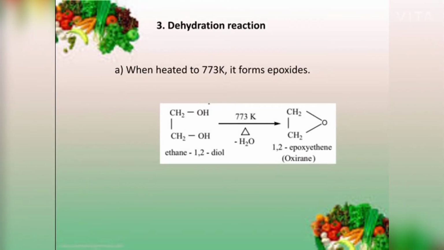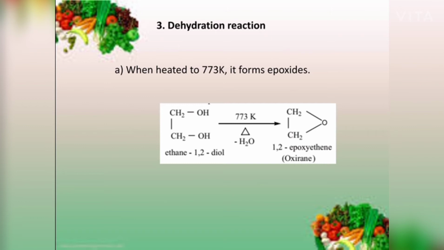Next chemical property, dehydration reaction. Ethylene glycol undergoes dehydration reaction under different conditions to form different products. When ethylene glycol is heated to 773 Kelvin, it produces an epoxide. A water molecule is evolved, forming 1,2-epoxyethane, otherwise known as oxirane.